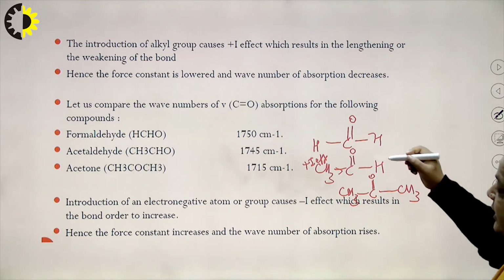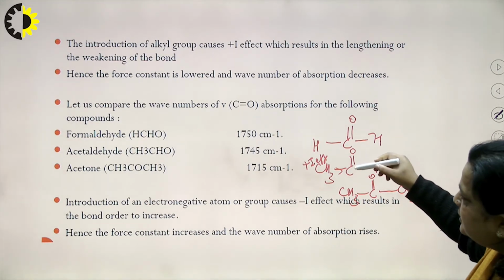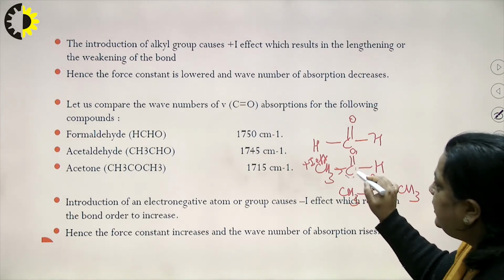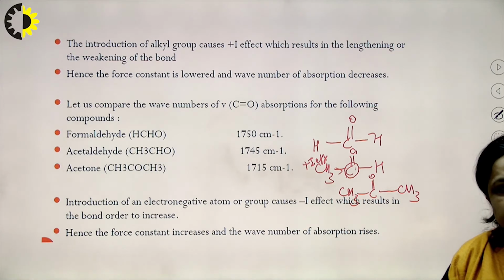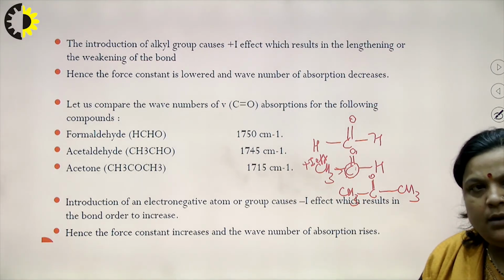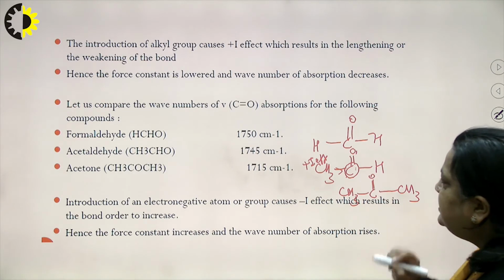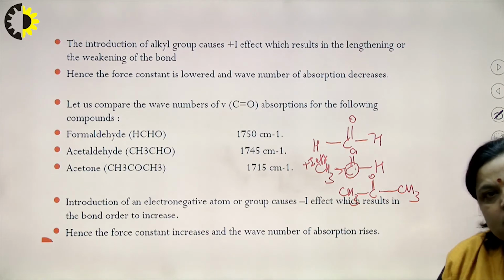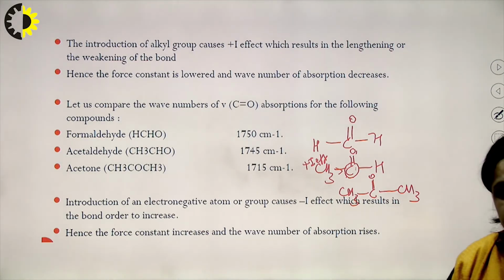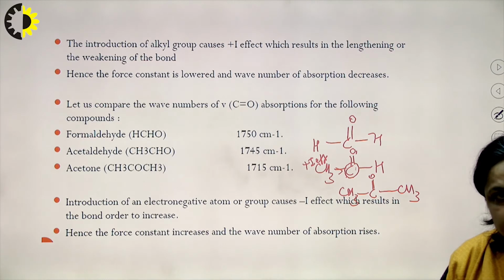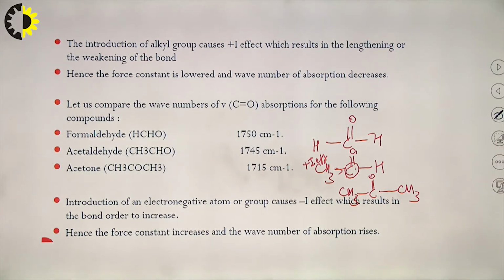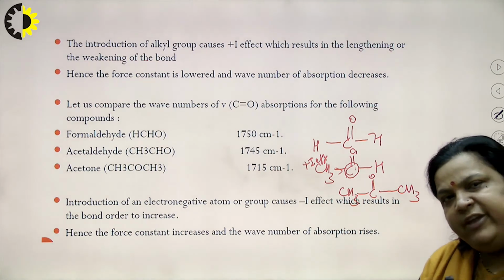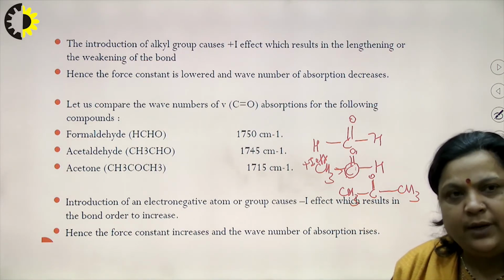It means it increases this CO strength, or we can say it basically donates the electron pair to carbon. Electron pair to carbon means it increases the anti-bonding electron, so we can say it decreases the bond order, and when it decreases the bond order, the value of K also decreases. So, the wave number of absorption also decreases.